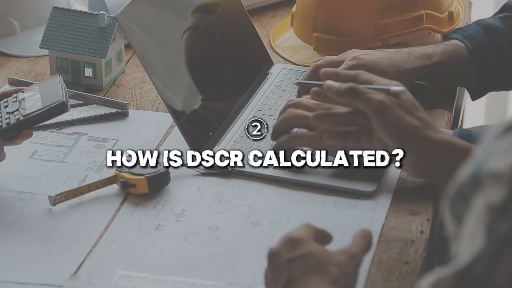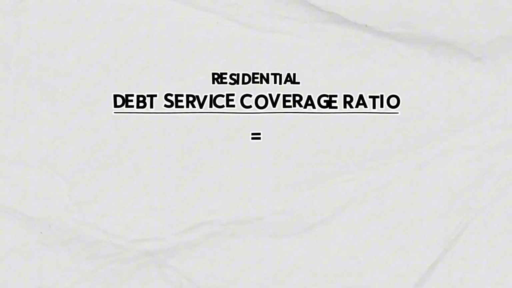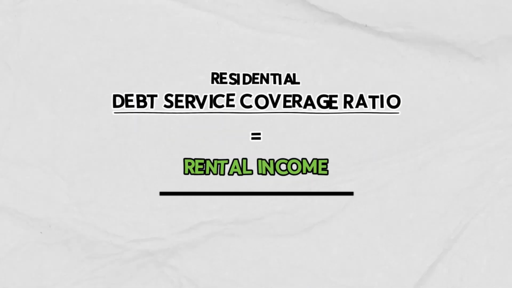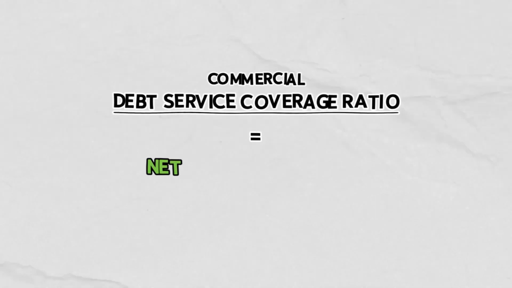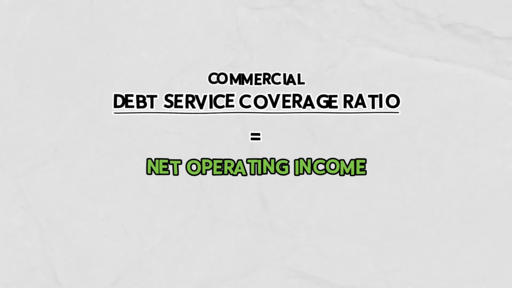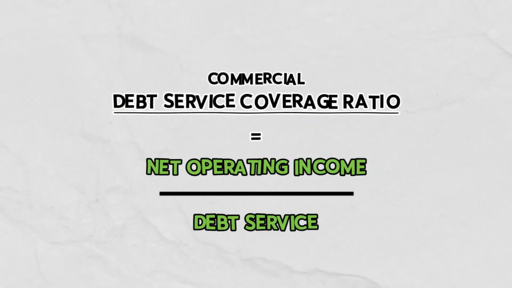How is DSCR calculated for these loans? The DSCR calculation, while pretty basic, can confuse people, especially investors with backgrounds in commercial real estate. Why is this? The DSCR calculation for DSCR loans on residential investment properties is computed by taking the rental income of a property divided by the PITIA: principal, interest, taxes, insurance, and associated dues. In contrast, the DSCR metric for commercial real estate loans is calculated by taking the net operating income, rent minus all operating expenses on the property, divided by debt service, meaning principal plus interest payments.